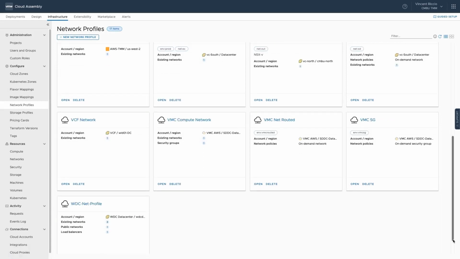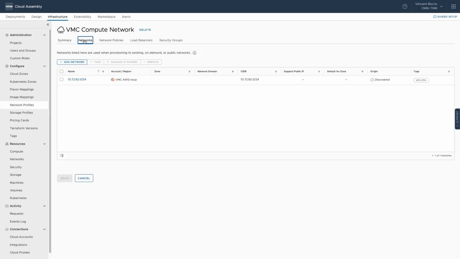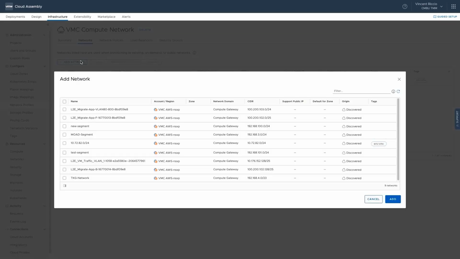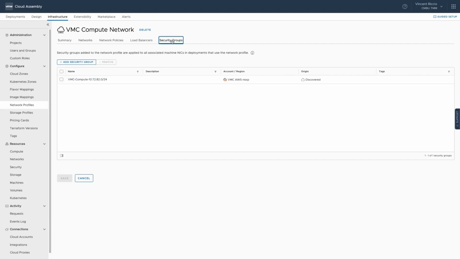So in the network profile, this is where we can define network policies for our VMware Cloud and AWS environment. And what we can do basically is we can either consume existing networks, or we can create NSX networks as well. Here I already have an NSX network that was pre-created inside the environment that we're going to land these VMs on. So we're just going to use this particular environment here. But again, you can choose new ones, or you can create new ones. So you can create provider networks and things like that using the network policies tab. But here, we can either just consume what we have or I can add additional networks that already exist and then tag them differently. So if I wanted to have one tagged for an SLA or some different purpose or group, I can do that. And those tags will handle a placement decision.